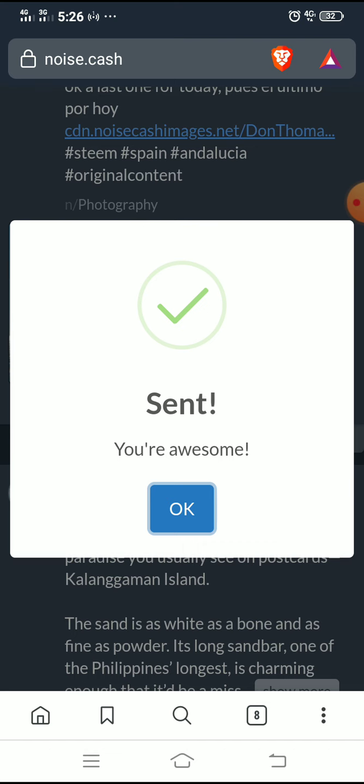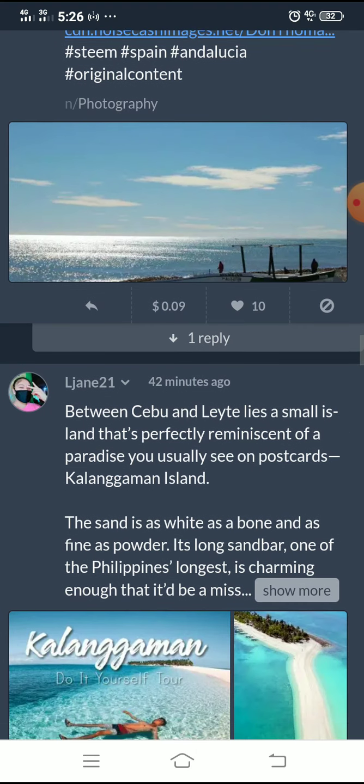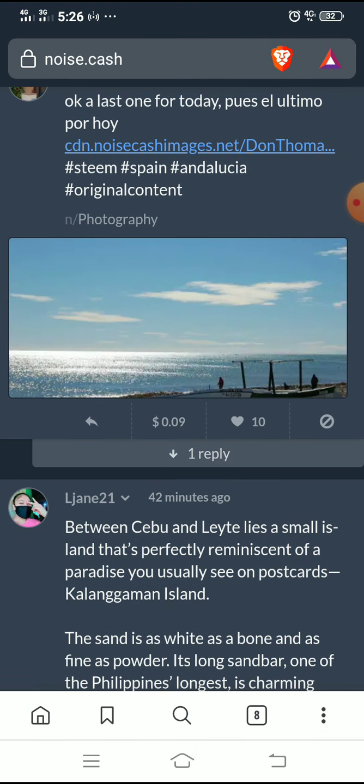Amazing, right? Okay. Hopefully, you learn. There, I already tipped this post. And that's all, guys. Hopefully, you learn. This is very easy to learn, I guess. But I wanted to show you the actual tipping using the QR code. And just hopeful na meron kayong natutunan.